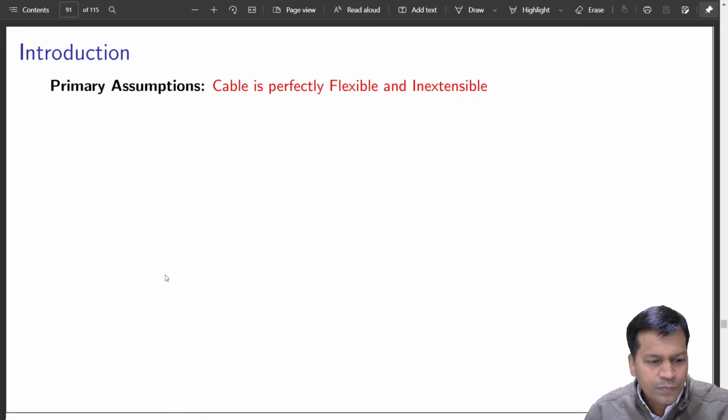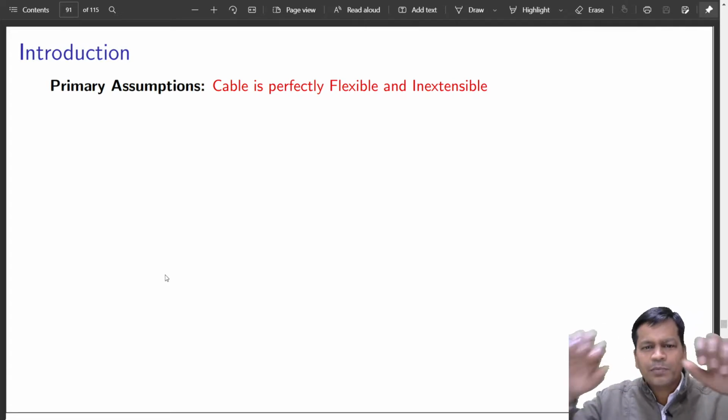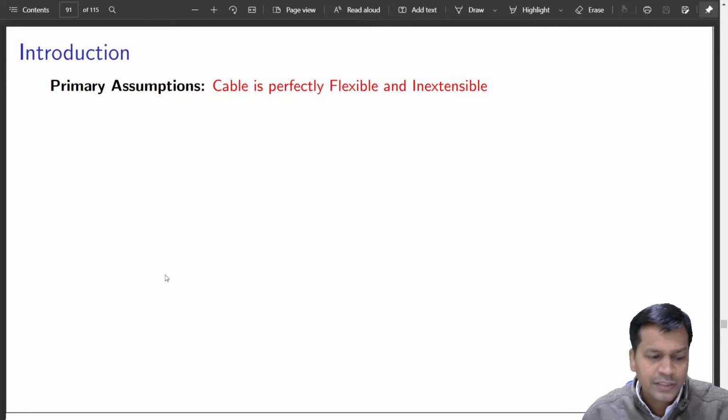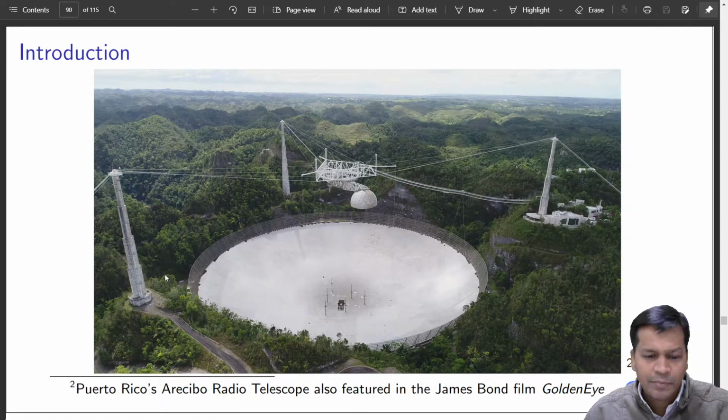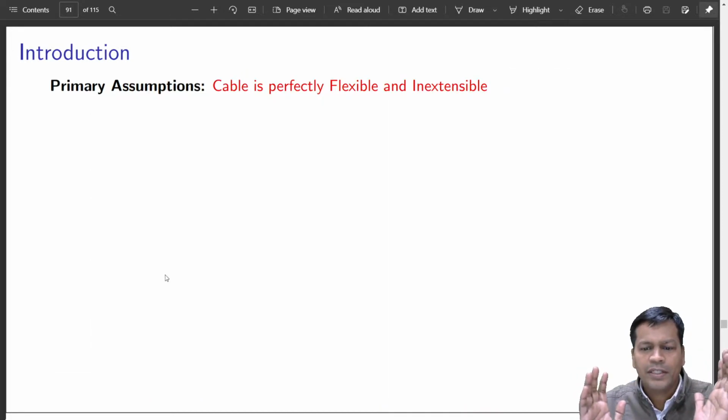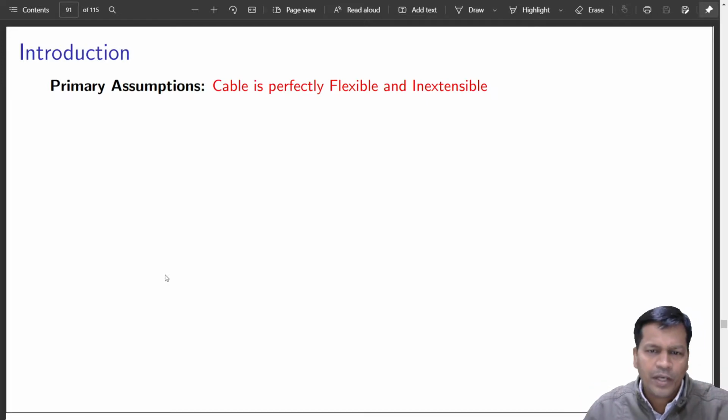Some of the assumptions that we make when we study a cable: the cable will be perfectly flexible. That means even over a smaller length you can bend it. That exactly is not possible in the case of these types of ropes. If you take a small piece of it, it is very rigid, like a bar in hand. You have seen the saria that they used to build buildings. They are flexible if long, but in short they are very stiff. But that is not assumed here.